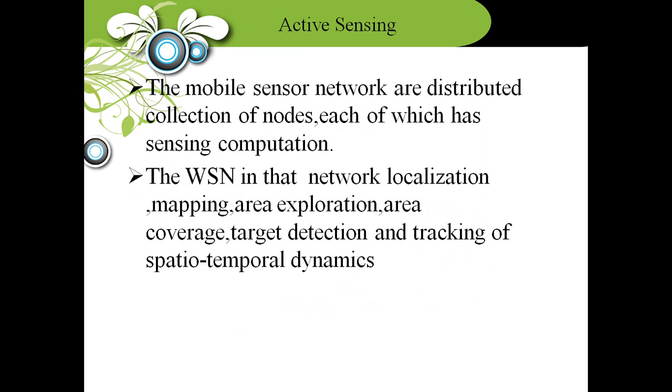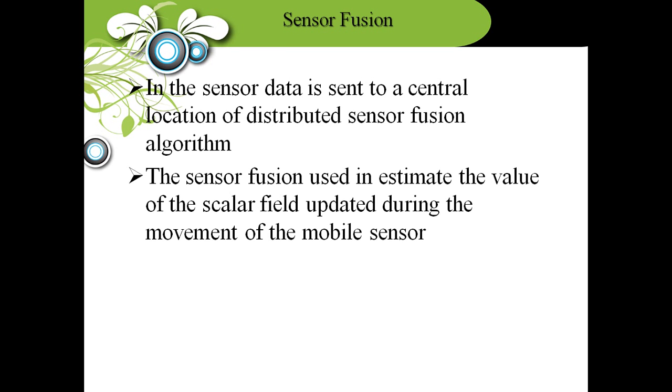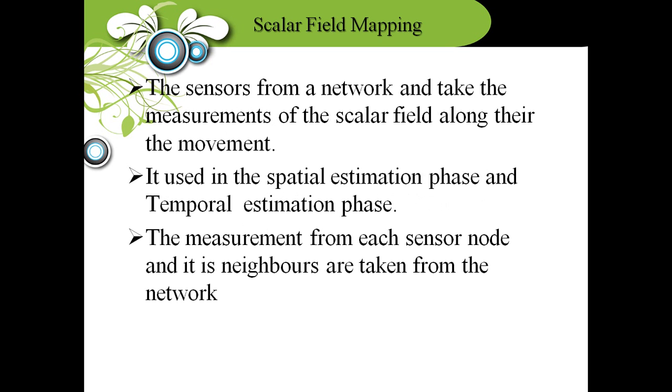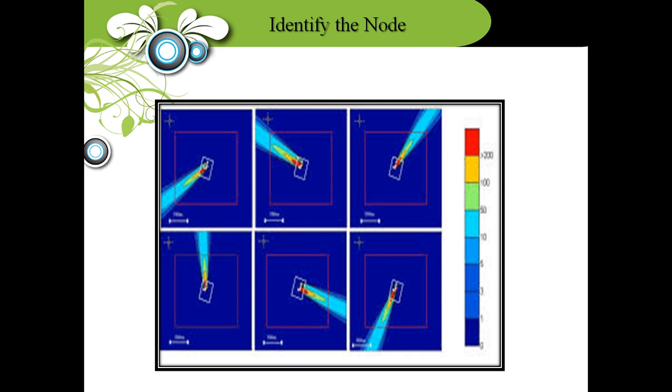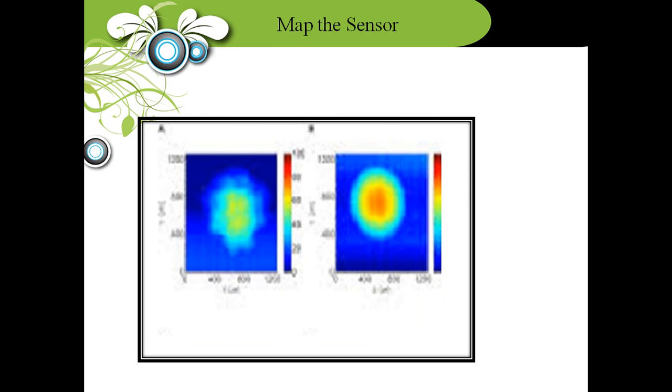Active sensing is used for mapping areas and coverage for the places, using a distributed sensor algorithm. The sensor fusion algorithm is used to do value updates and scalar field map updates for the movement of the mobile sensor network. The scalar field map is used for the movement of the sensor, and the spatial and temporal data are used to build the network tracker. These are the identification nodes. These are the mapping of the sensors.